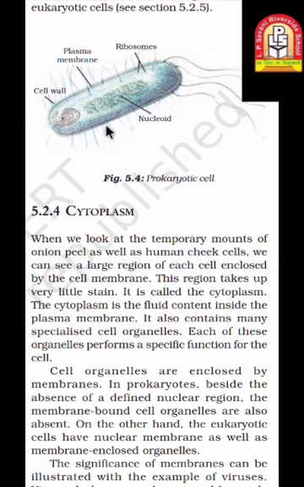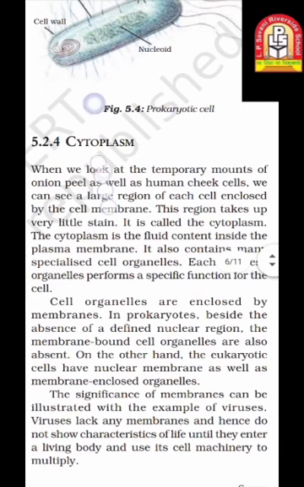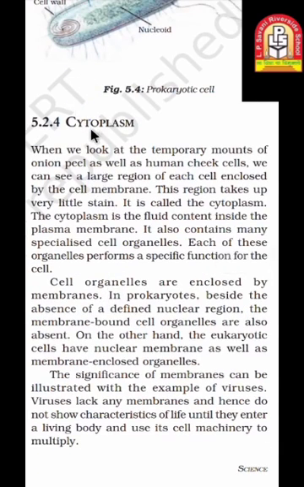When you see the cell, it will look like one cell membrane. However, that is the prokaryotic cell, but we are talking about the eukaryotic cells, and they will have all the stuff inside the one wall. The name is cell wall, and inside that, what is the stuff that is filled? It is called the cytoplasm. The cytoplasm is the fluid contained inside the plasma membrane. Inside the cell membrane, whatever fluid is there, all the organelles are floating inside that fluid. That fluid is known as the cytoplasm.